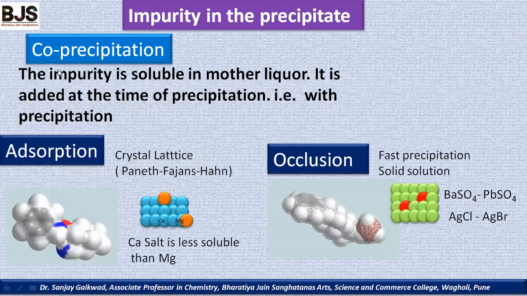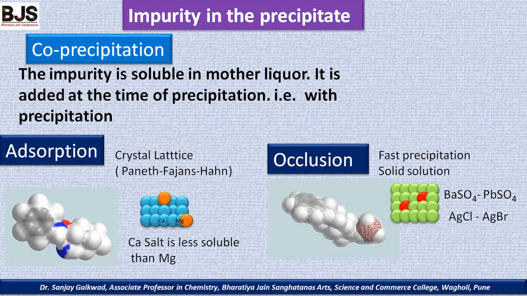Now, co-precipitation: the impurity is soluble in the mother liquor. It is added at the time of precipitation, that is, with the precipitate. Now, in this case, what happens? Adsorption. Suppose this is the molecule, and on this molecule, the impurity gets adsorbed on the surface.